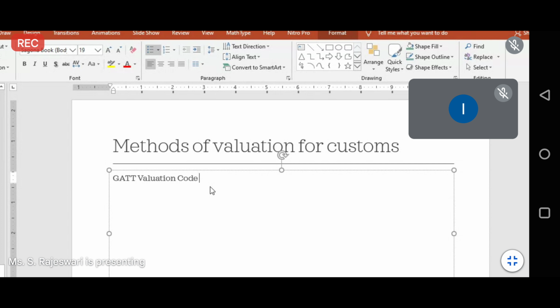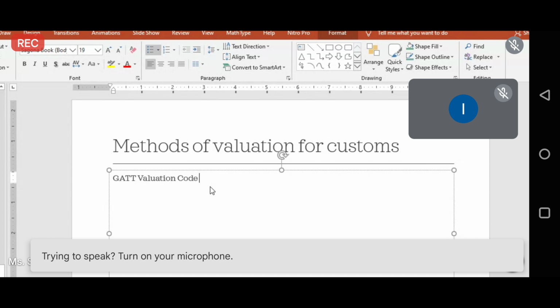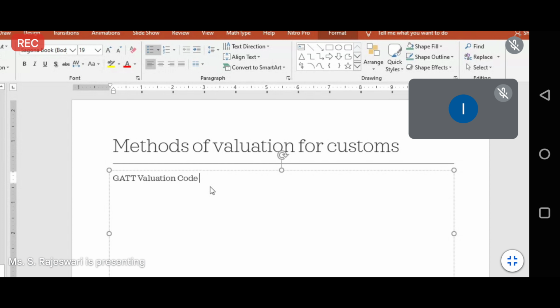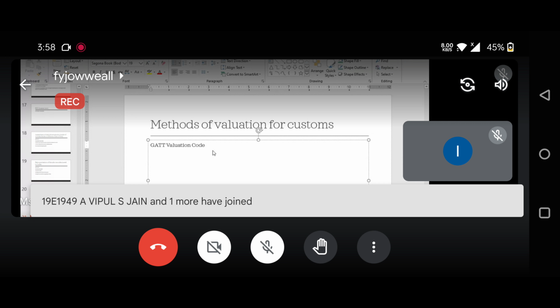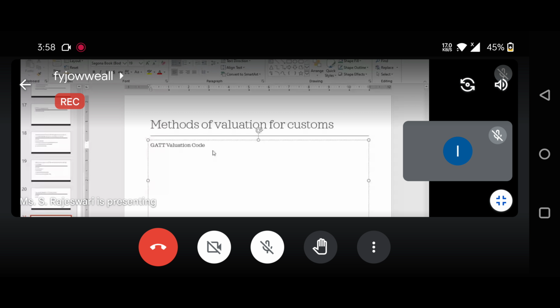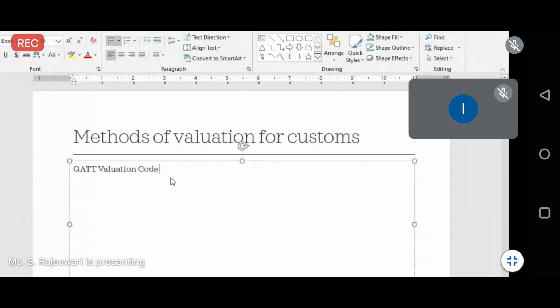Any idea, students? Don't know? Okay, so GATT valuation code. GATT means General Agreement on Tariffs and Trade.